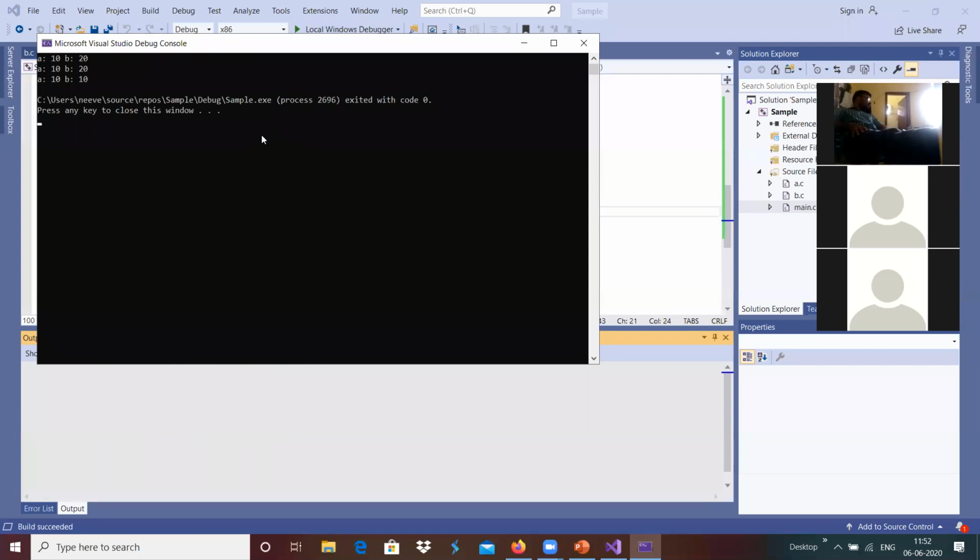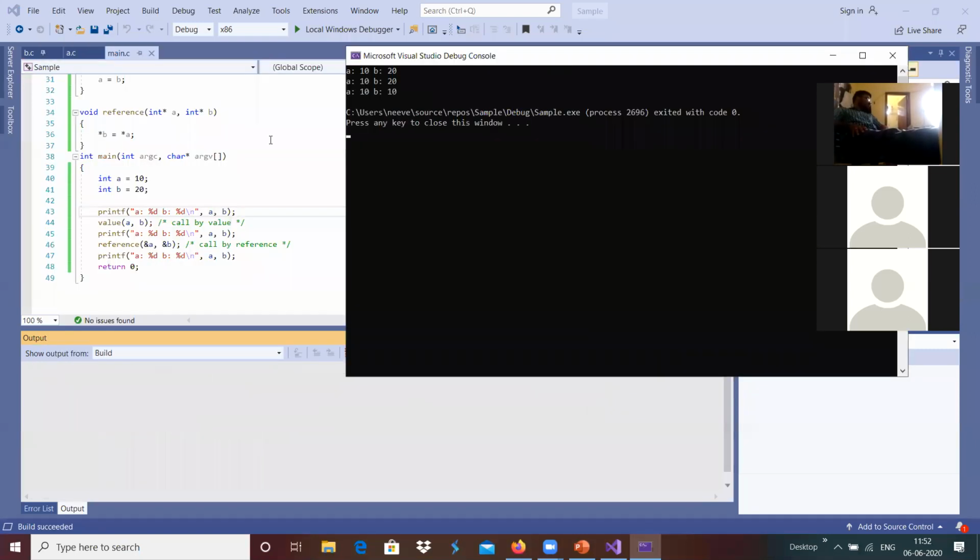Now we have something like first the value is printed, print a comma b. In the call by value, after the call by value, there is no change. A is 10 and B is 20. And after the call by reference, the content of B has been updated with the content of A, so that B also becomes 10.